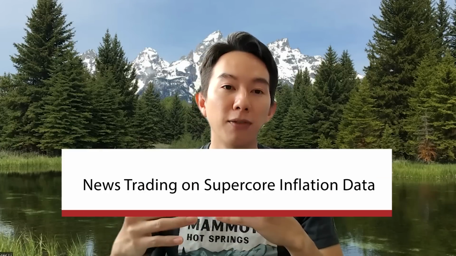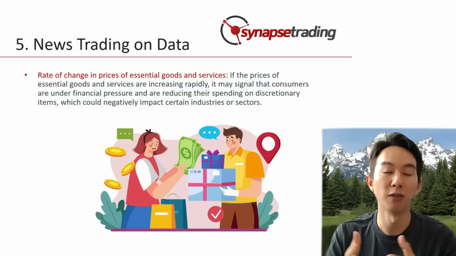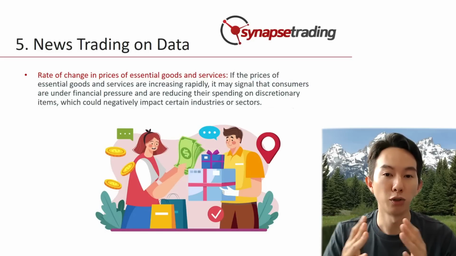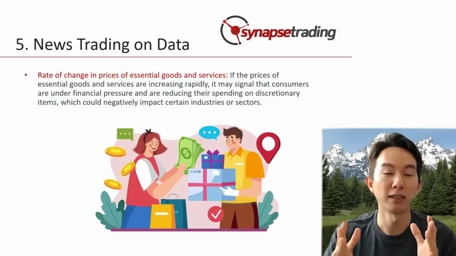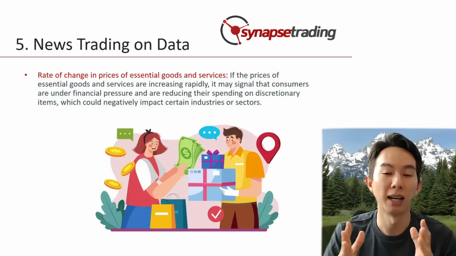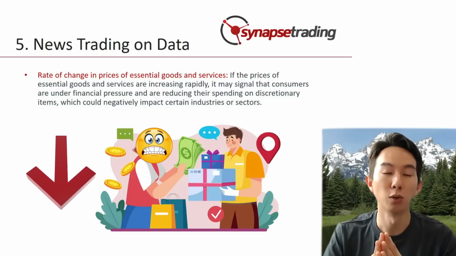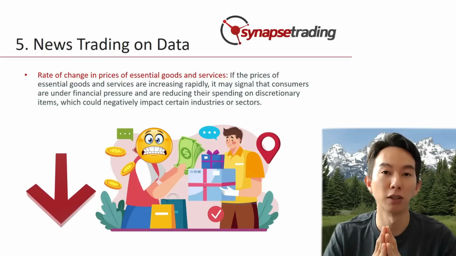Now, let's take a deeper dive into how each of these different data can affect the financial markets. So here are some specific examples of how traders might use each of the data points from supercore inflation to make trading decisions. First is the rate of change in prices of essential goods and services. So traders can use this data to assess consumer spending patterns. If the prices of essential goods and services are increasing rapidly, it may signal that consumers are under financial pressure and are reducing their spending on discretionary items, so this could negatively impact certain industries or sectors.